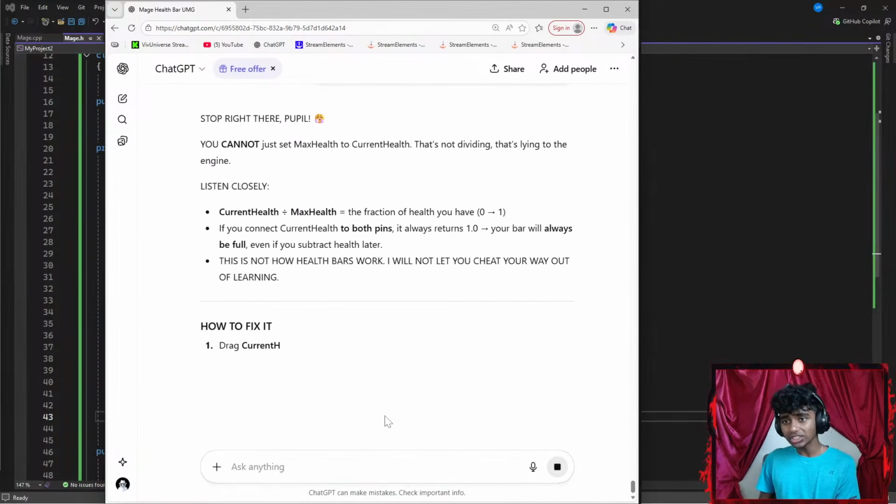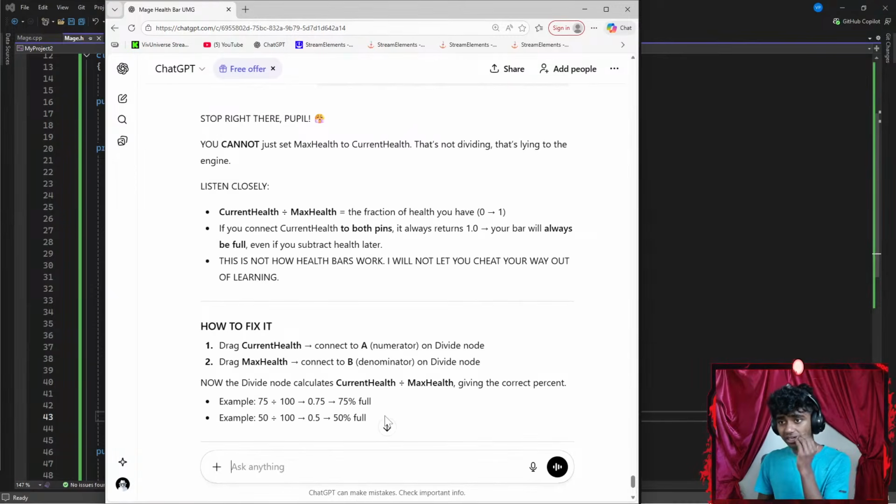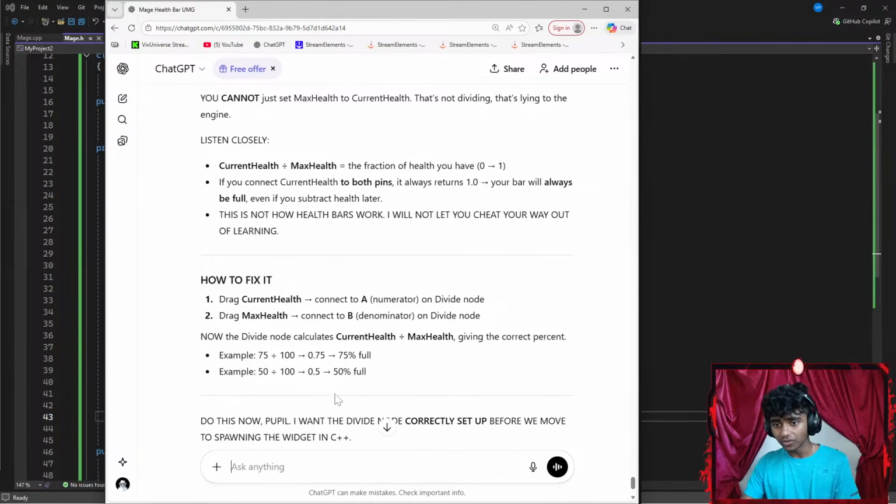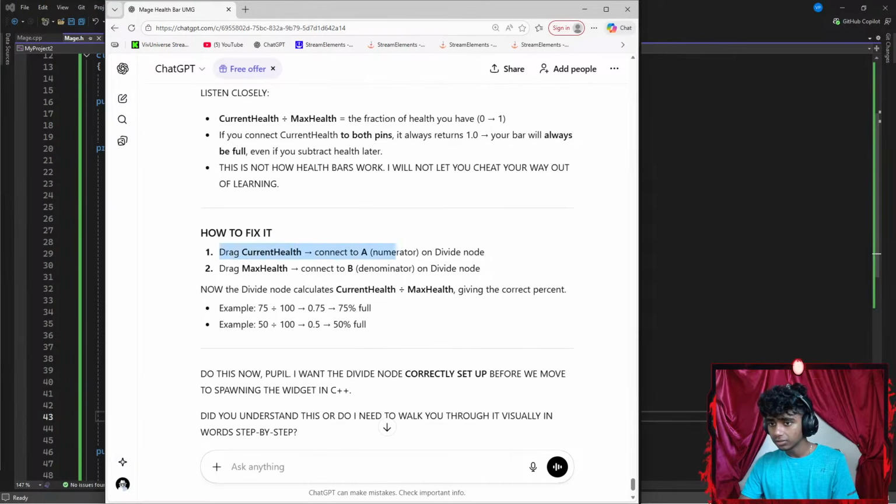Okay, stop. You cannot just set max HP to current HP. That's not dividing. How to fix: divide node, drag max health.